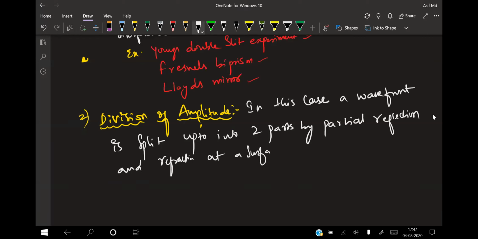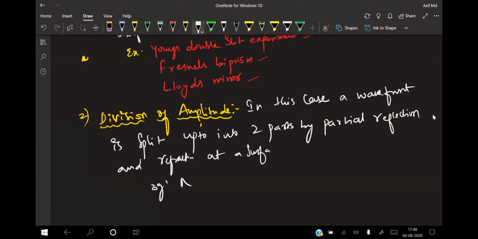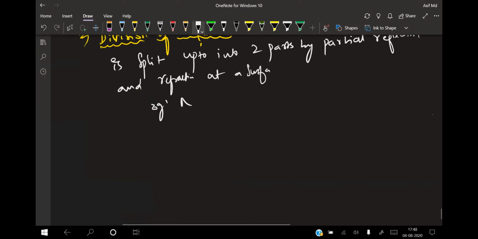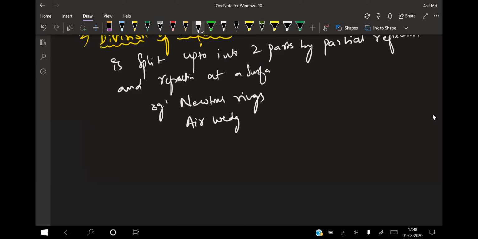The best examples for this one are interference bands observed with air wedges, Newton's rings. Newton's rings, interference observed by air wedges, is not in the syllabus for us. But to some extent for JEE Advanced we'll also try to do this one, and that is our least priority. Let us go for the first one, our important area for your competitive examination.